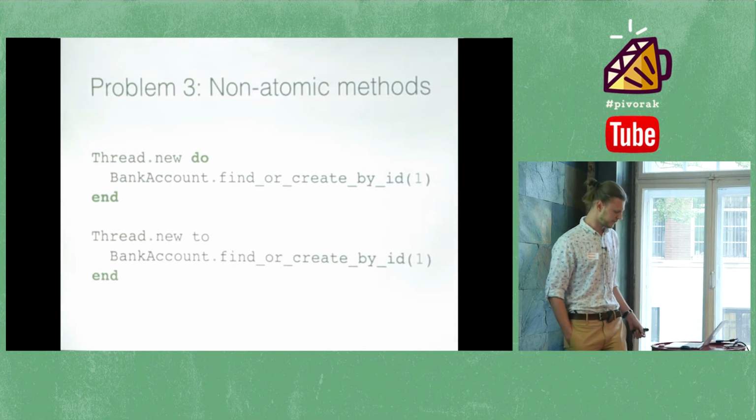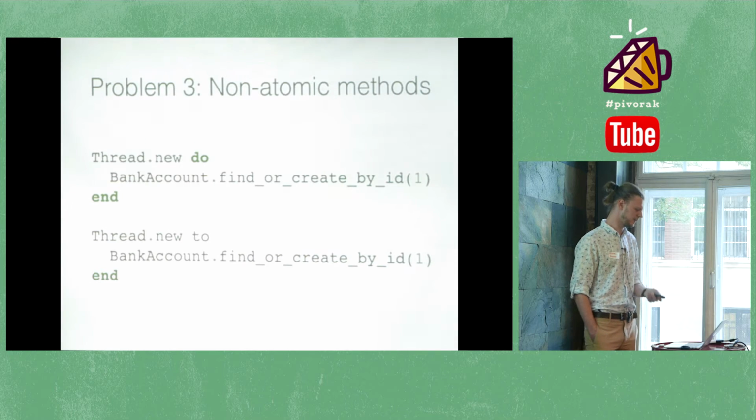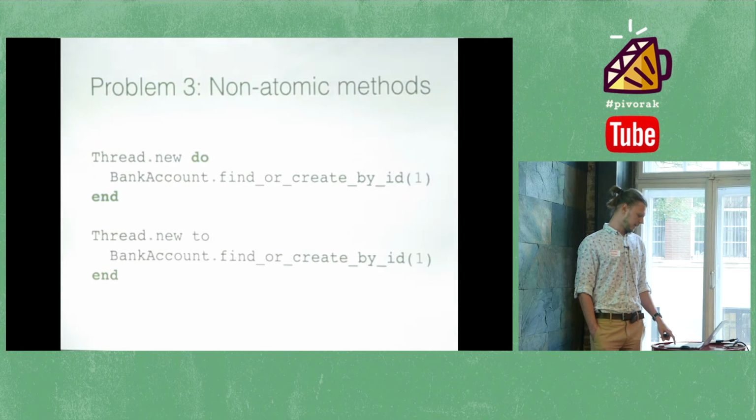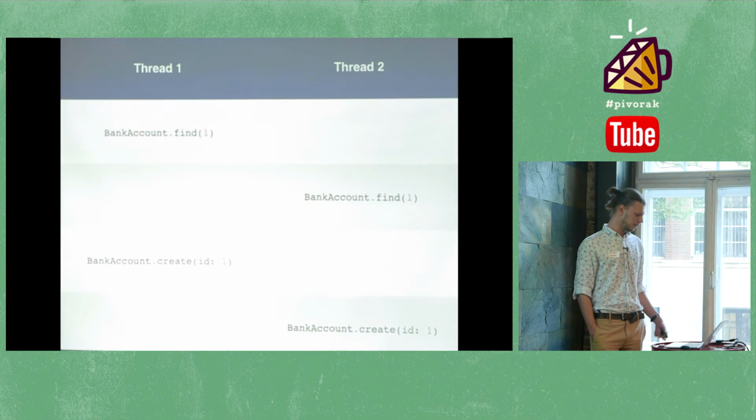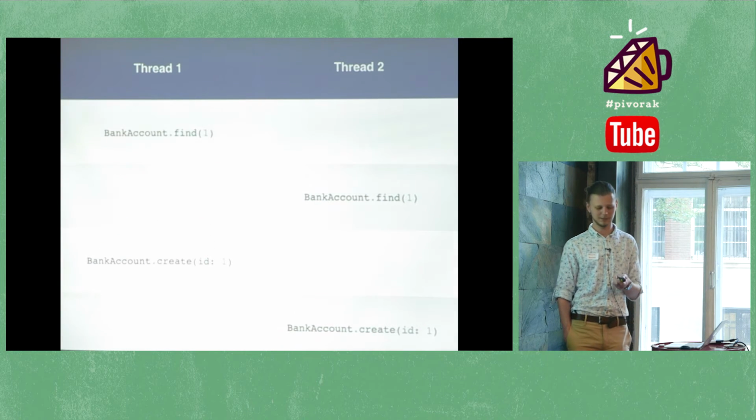First of all, it performs find. So we have two threads that run find or create by ID with the same ID. And that's actually what's happening. You just find bank account with ID 1, find bank account with ID 1 again, and then save it 2 times.